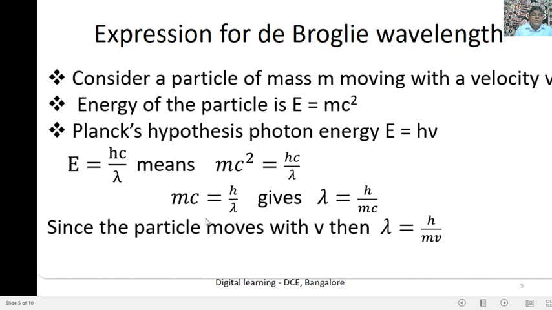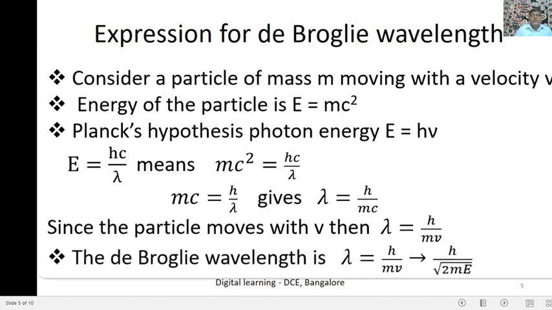Since the particle moves with the velocity v, the de Broglie wavelength lambda is equal to h divided by m into v. So this is the de Broglie wave equation associated with the velocity v. If the same particle has kinetic energy, the de Broglie wavelength associated with the kinetic energy of the particle becomes lambda is equal to h divided by square root of 2mE, where h is the Planck constant, E is the kinetic energy, and m is the mass of the particle. So this is the de Broglie wavelength.